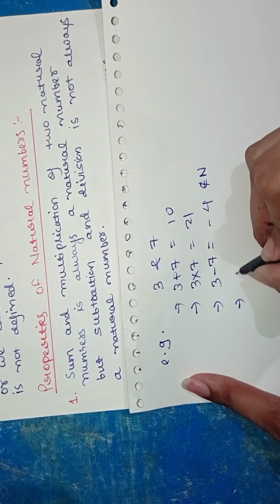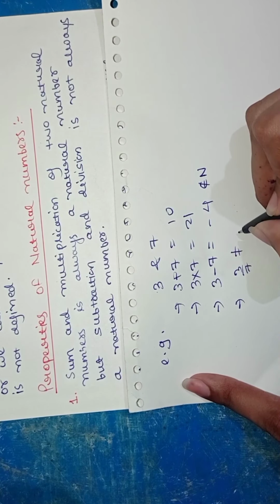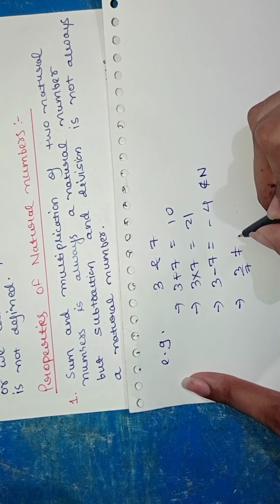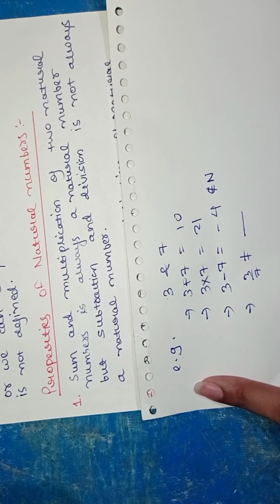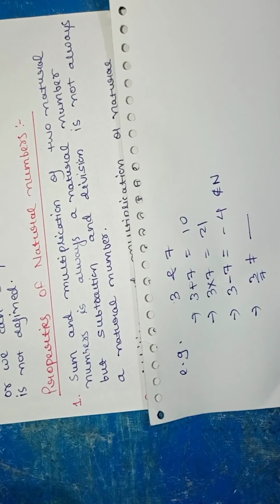Now what if I divide them? 3 by 7 will not be a natural number. We know that the answer will not be a natural number. Hence subtraction and division of natural numbers is not always a natural number.